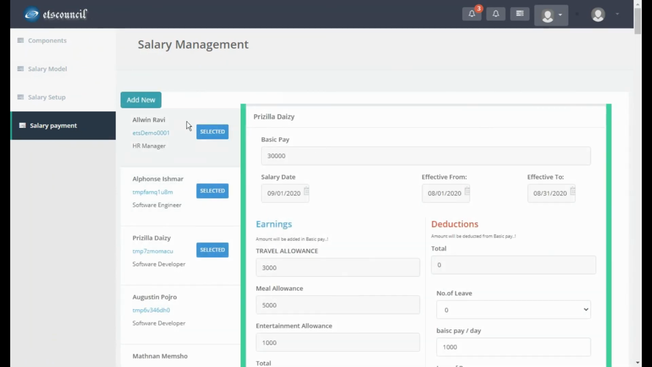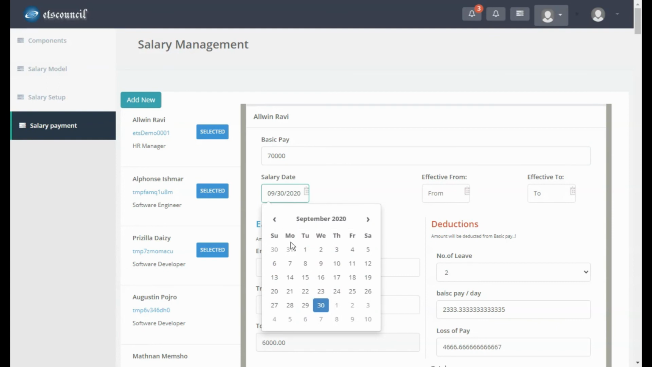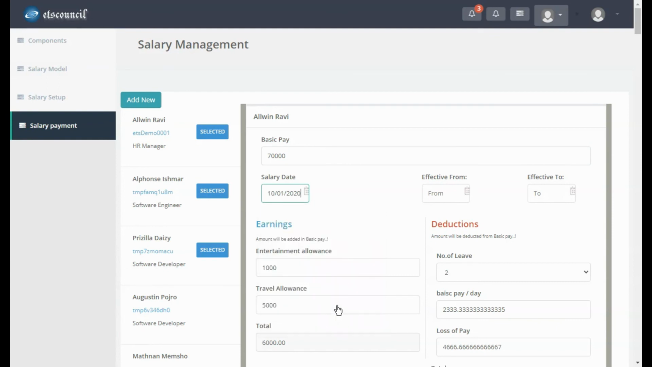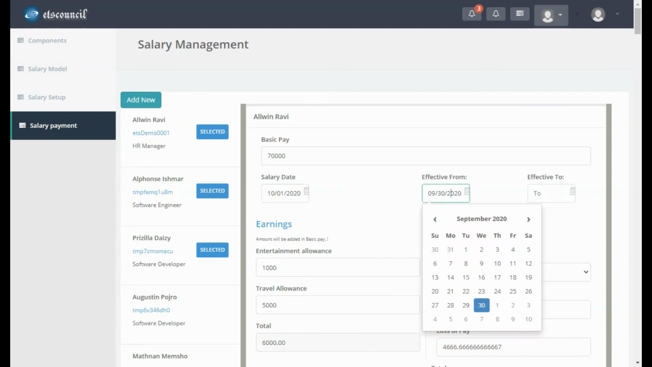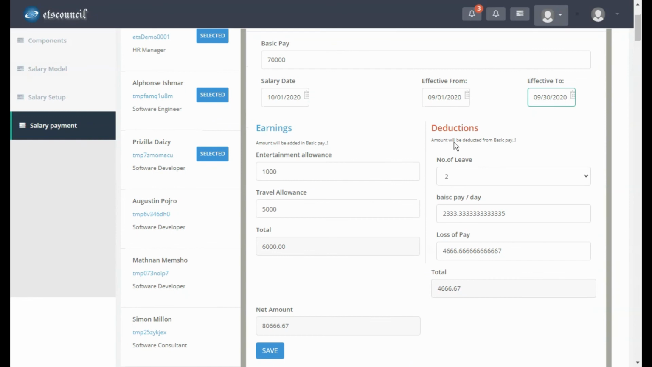Here, all the employees will be listed on the left side, right? And I'm going to select this one. I'm going to mention what the basic pay for this month is, okay, 70,000, and what the salary date is which you are going to release, okay, 1st of October, effective from September 1st to September 30th. And what are the earnings? What are the deductions?